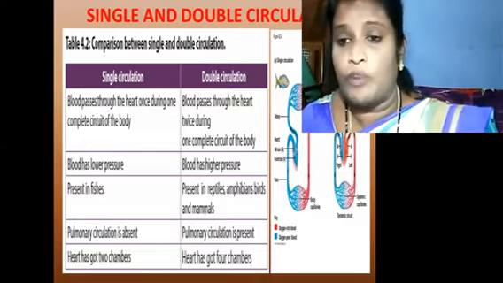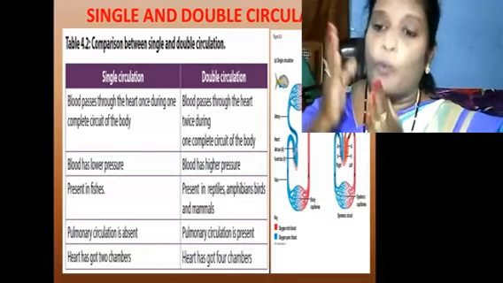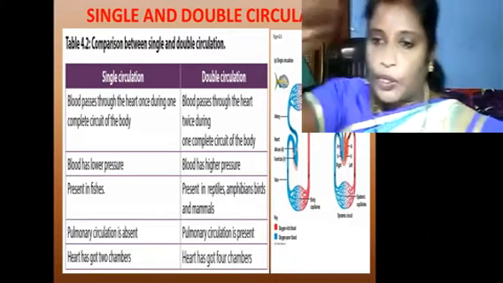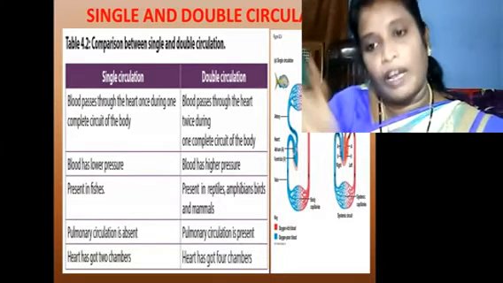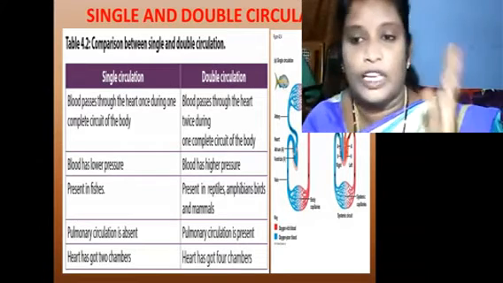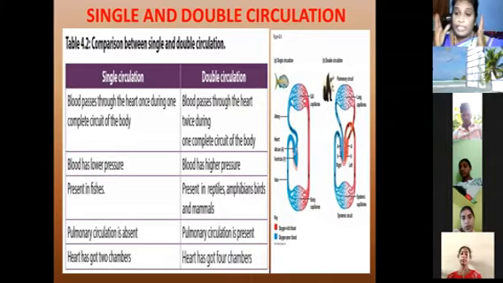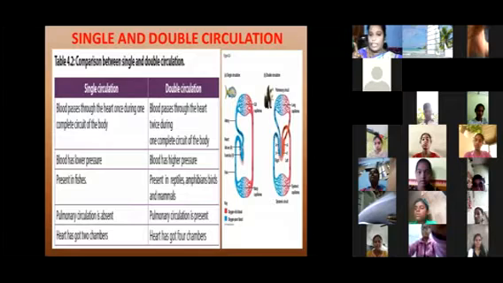What is single circulation? Single circulation is one complete circuit around the body, with only one way of circulation. The blood flows in only one way. That is called single circulation. But double circulation occurs in animals that have 4 chambers. In 4-chambered living organisms, the blood passes twice during one complete circuit of the body, which is called double circulation.